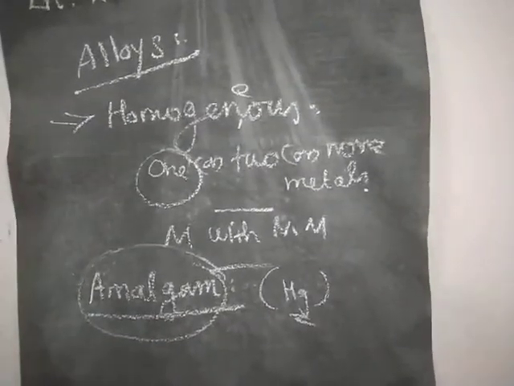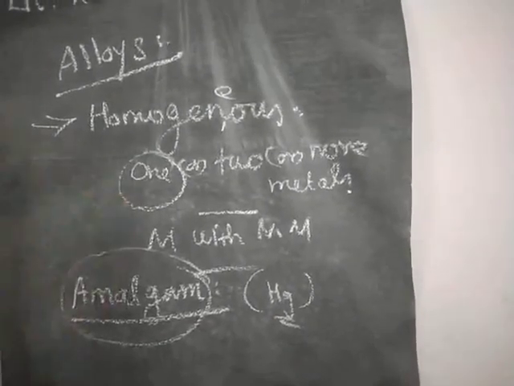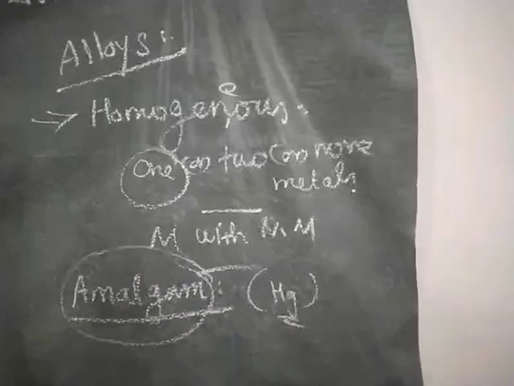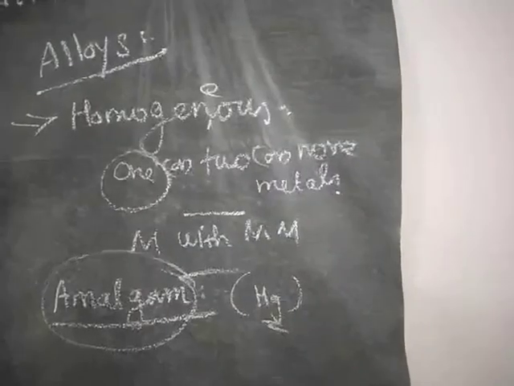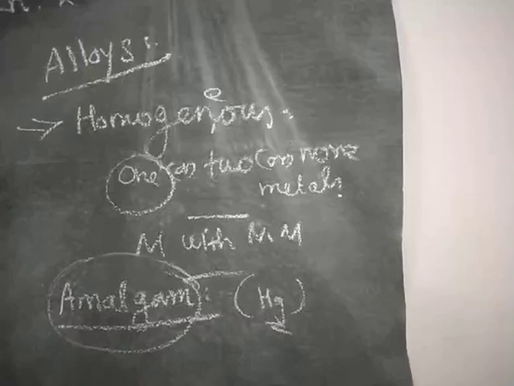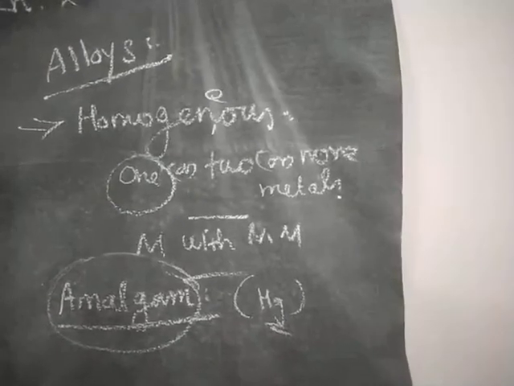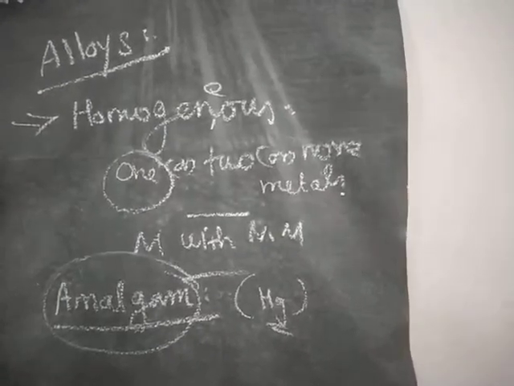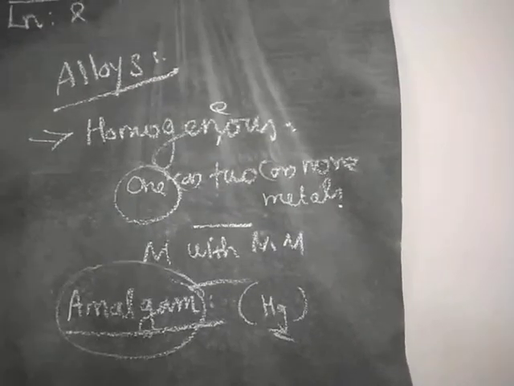Next one, reason for alloying. So why do we want to make an alloy? What is the reason? First, to modify the appearance and color. To change the chemical activity, to lower the melting point, to increase the hardness and strength, and to increase the resistance to electricity. For these purposes we make alloys.